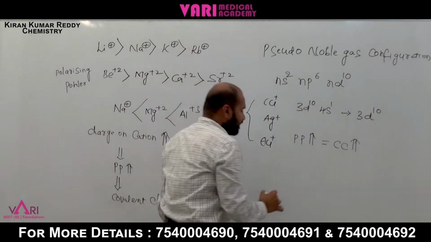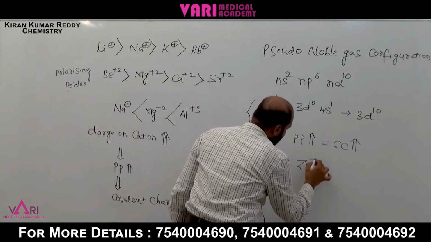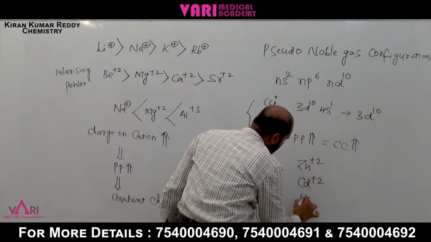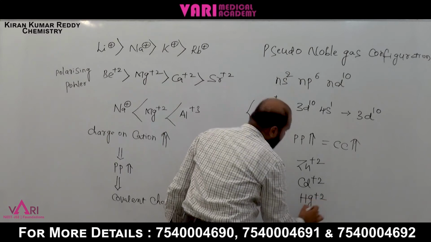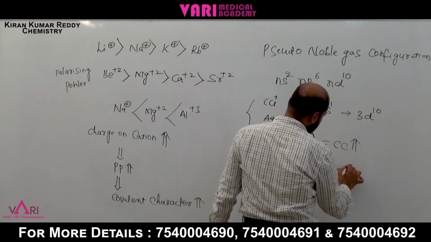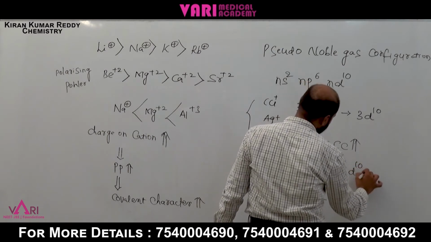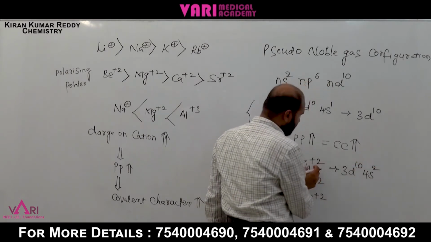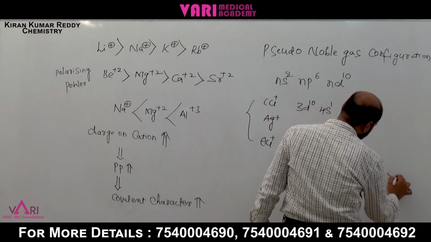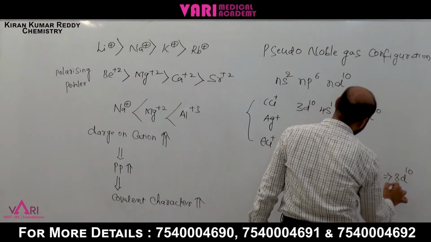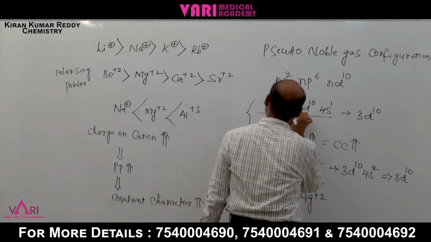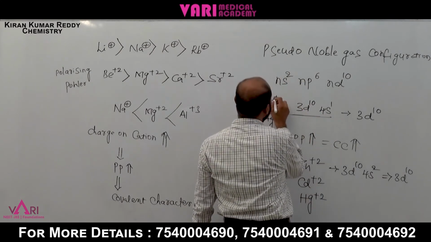If you take Zn +2, cadmium +2, next to mercury, Hg +2. In this also, the zinc electronic configuration is 3d10 4s2, but here 2 electrons are removed. After 2 electrons are removed, 3d10 is formed. Here also the copper electronic configuration is 3d10 4s1, but copper +1 is given.